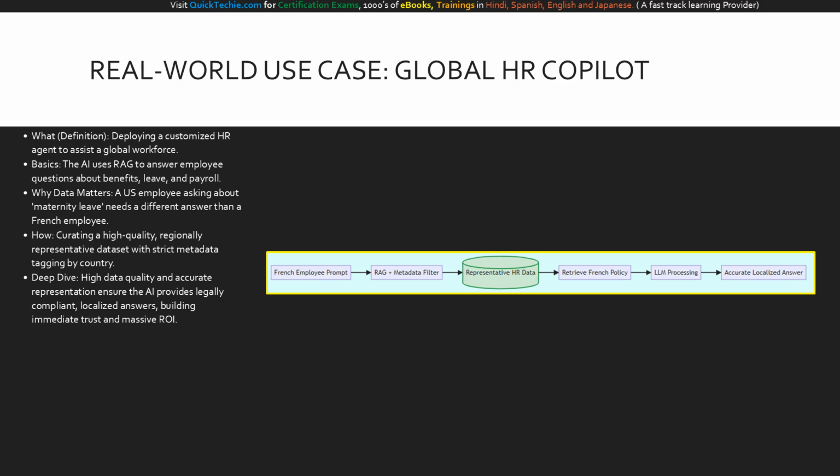This visual perfectly encapsulates our entire training. Robust, representative, and secure data is the ultimate engine behind scalable, high-value generative AI.